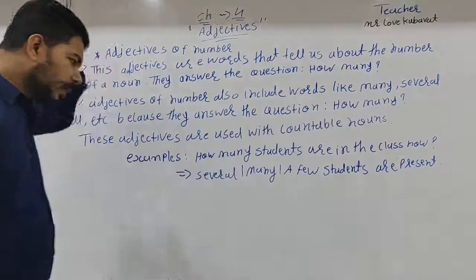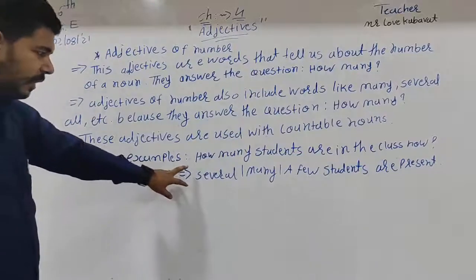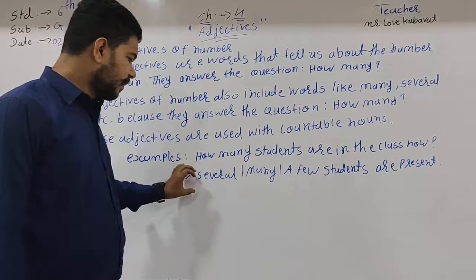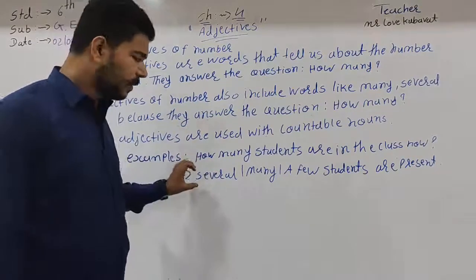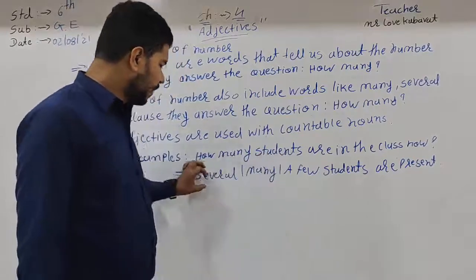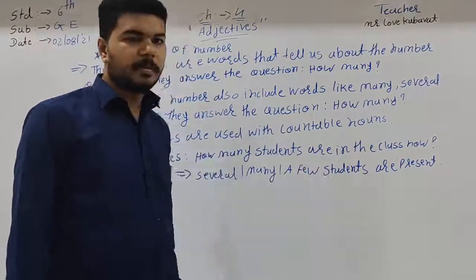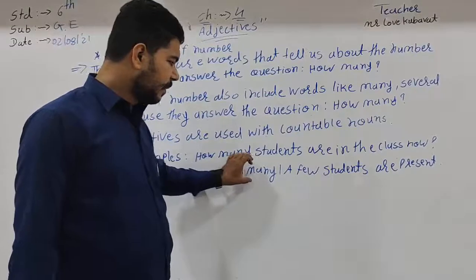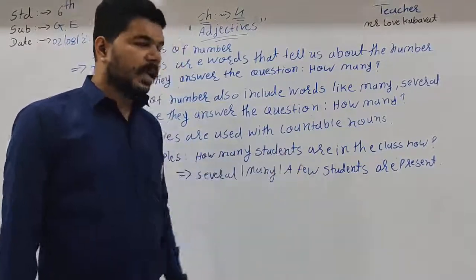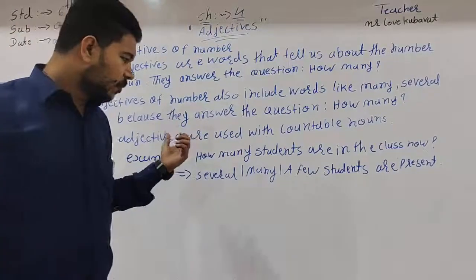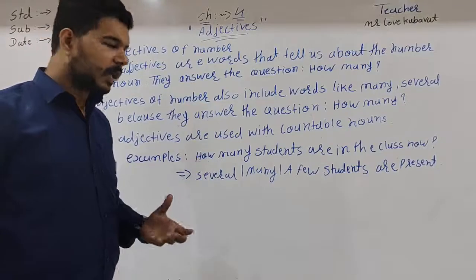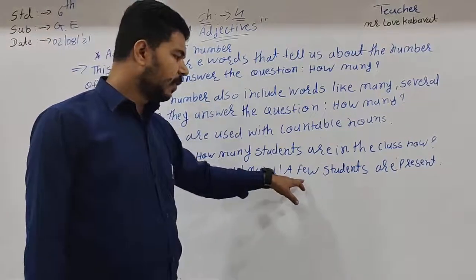So here, this is the sentence, and just ask this question with how many. For example, if the sentence starts with several, many, or a few: several students are present, many students are present, a few students are present. Then ask the question with how many: how many students are in the class now? Then the answer is several, many, or a few.